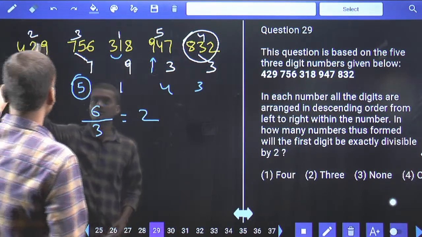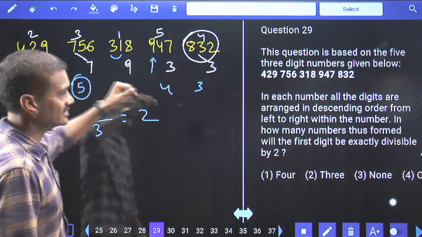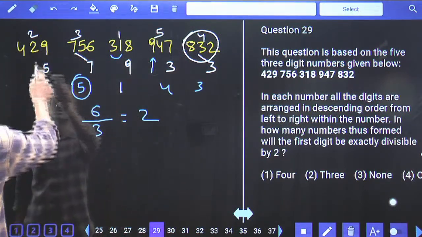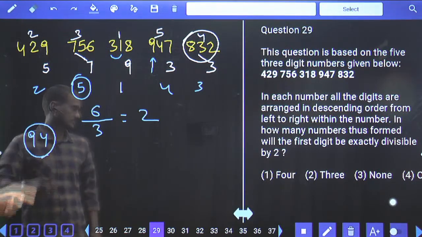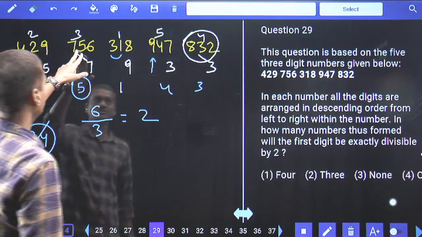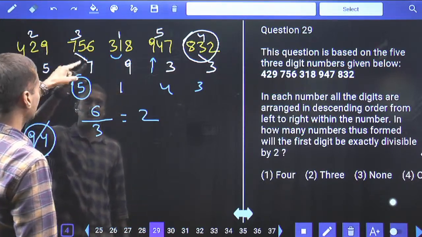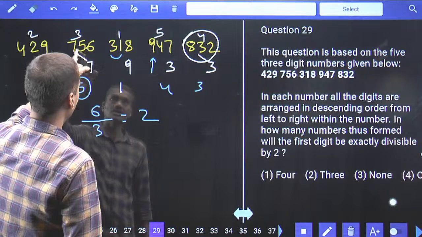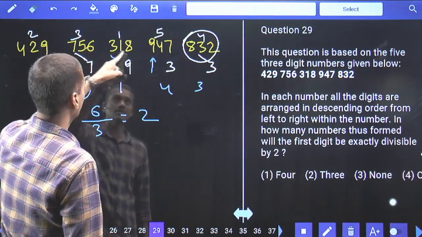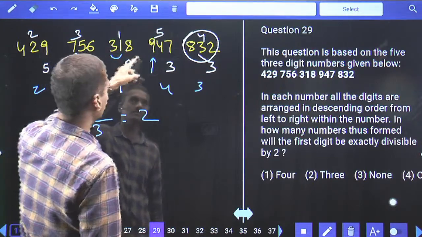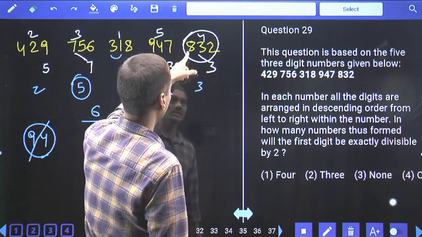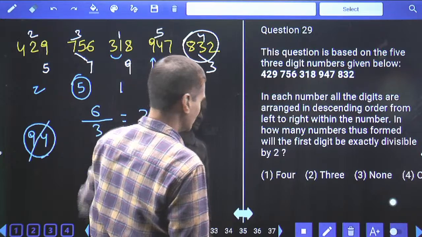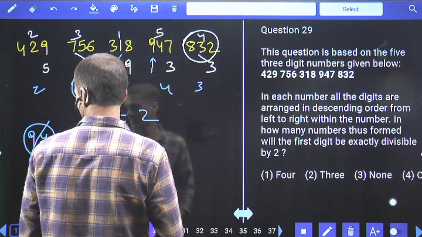Now here, the digits are arranged in descending order. Descending order means, now this 9 and 4, and the first digit is not divided by the second digit. This is false. Now in this one, the digits are arranged in the descending order: 7, 6, 5. And 7 is not divided by 6. Now in this one, 8 and 3, not divided. 9 and 4, 9 and 7, they were not divided. 8 and 3, they were not divided. Then what is your answer here? None is the answer. Choice 3.